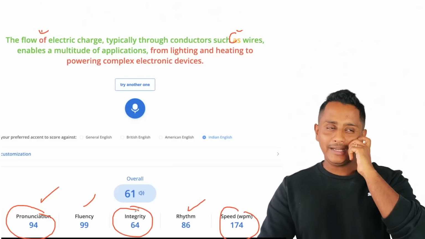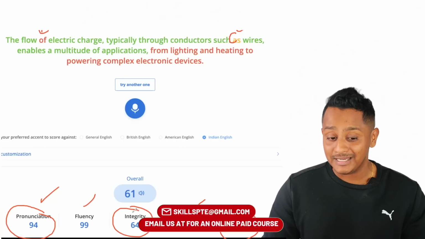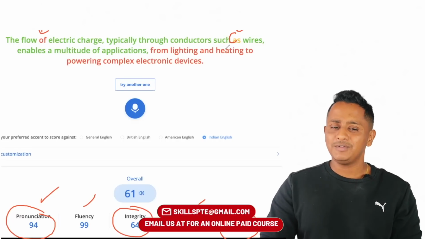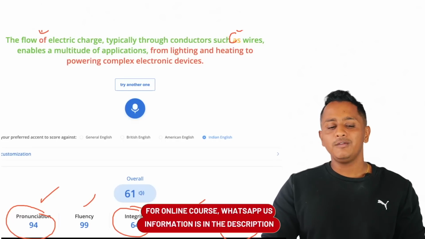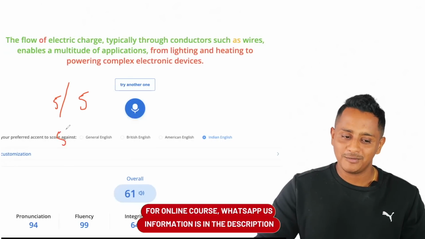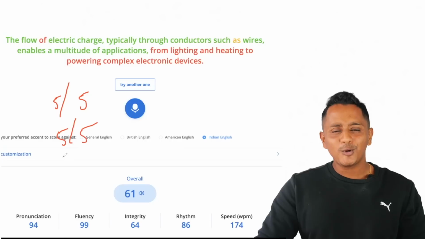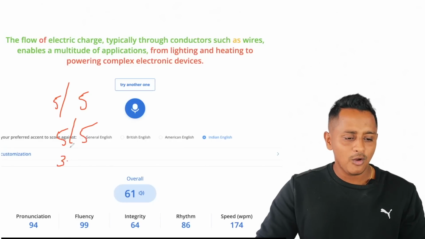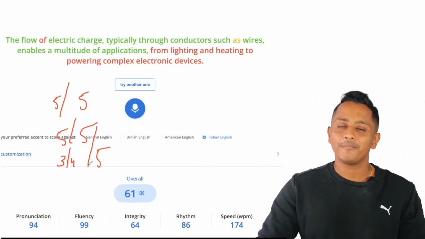Integrity means the content here. Integrity is probably talking about a few of the content which is not matched. So now if you see, the fluency would be 5 out of 5. Pronunciation would be 5 out of 5. Content probably would be 3 or 4 out of 5.